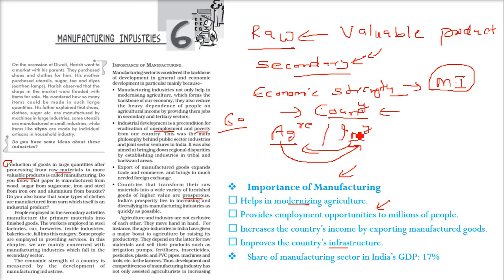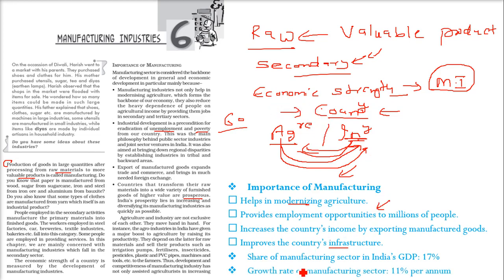For example, industry is giving agriculture the fertilizers, irrigation pumps, insecticides, pesticides, plastic and PVC pipes, machines, tools, etc. Industry is providing for agriculture, and in return, the agro-based industry is getting the raw material from agriculture. So they are not exclusive. They are purak, complementary. They are dependent on each other, and both of them help each other.